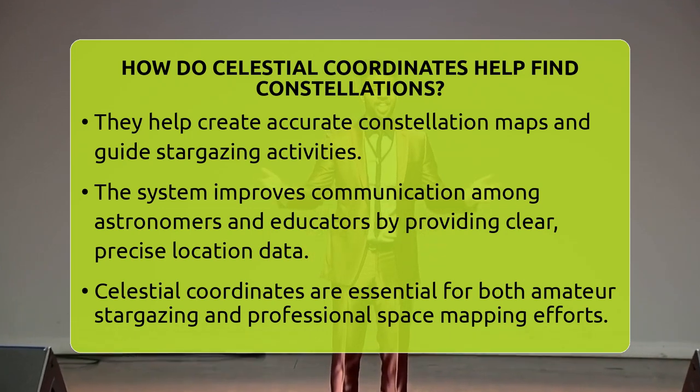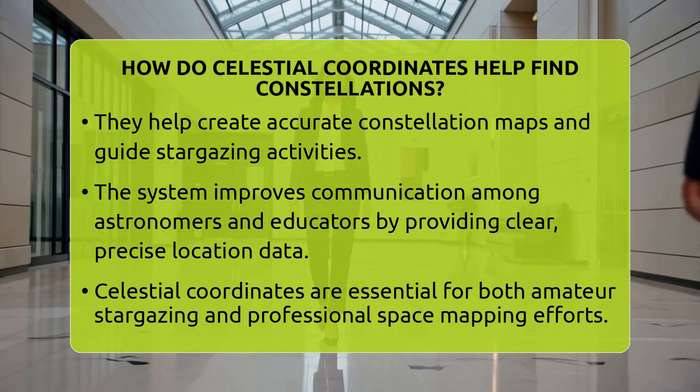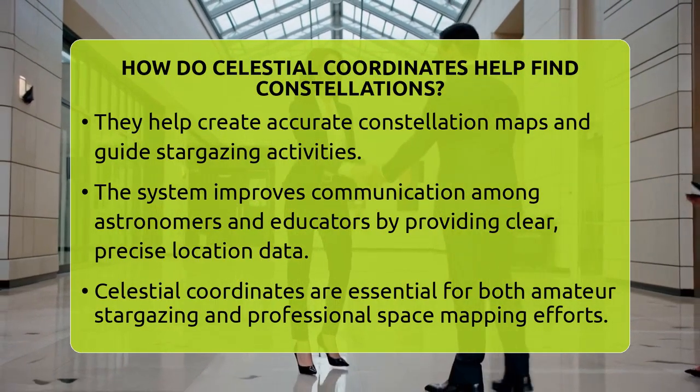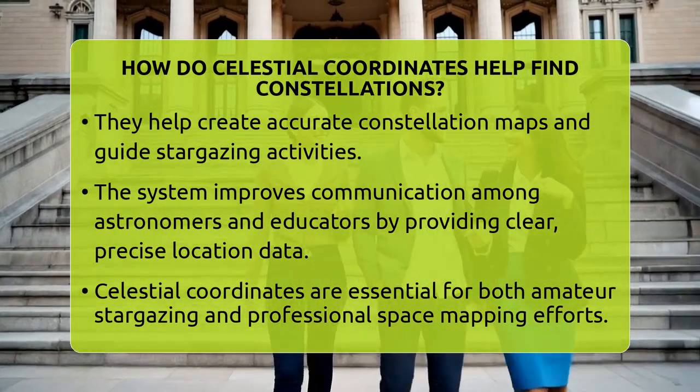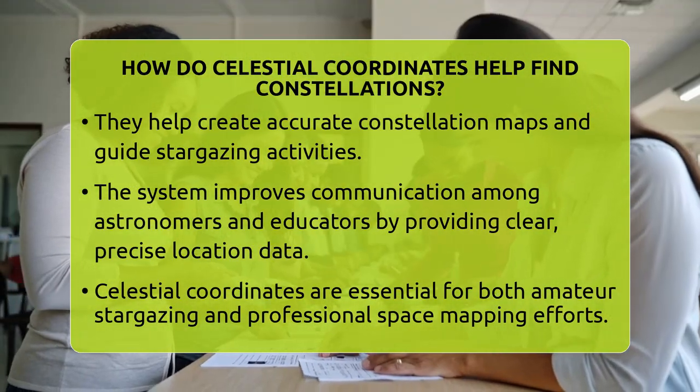Using celestial coordinates also helps astronomers and educators communicate about objects in space clearly and consistently. Instead of describing a star's position with vague directions, they give precise numbers that anyone can use anywhere in the world. This is especially useful for international space programs or science outreach.